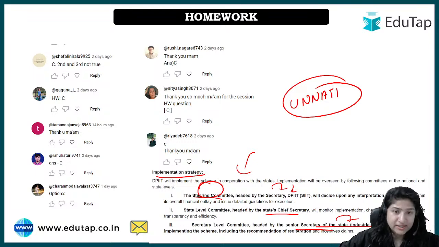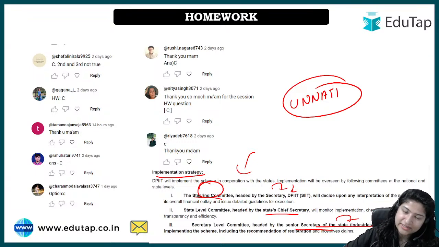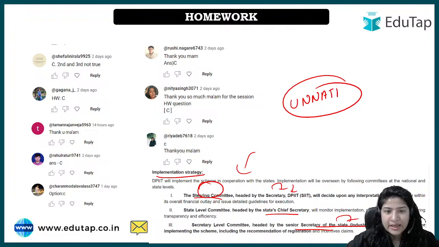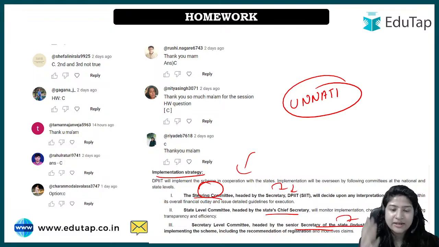and Rahul said the right answer. Then Charan also said the right answer. Rushi said the right answer. Nitya said the right answer. Welcome Rushi and Nitya. And Riya, welcome, and Riya said the right answer. Okay, I hope there is no confusion. I've added just in case I skipped that in the previous one.